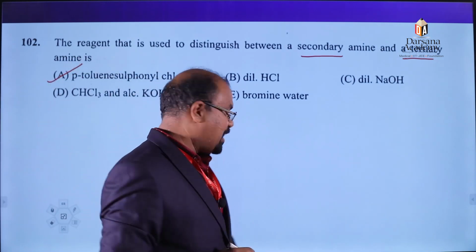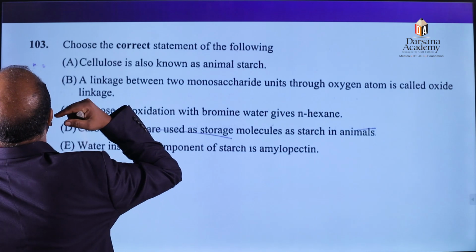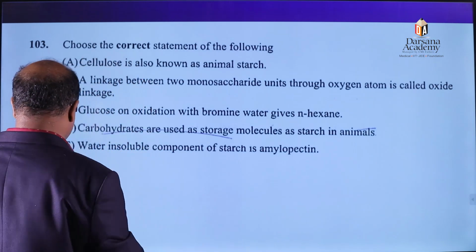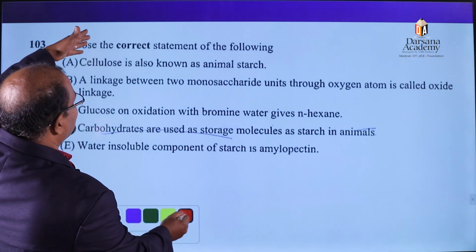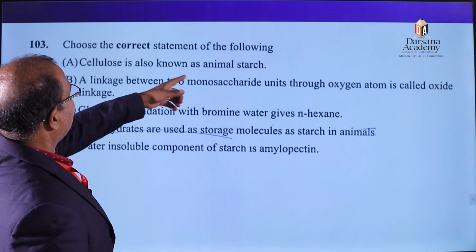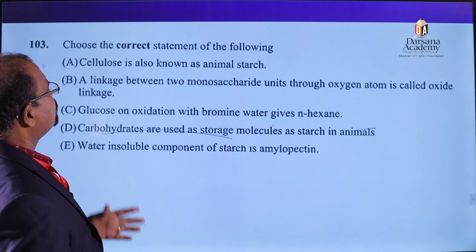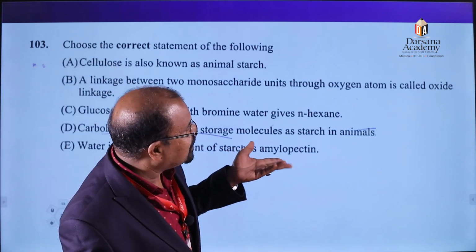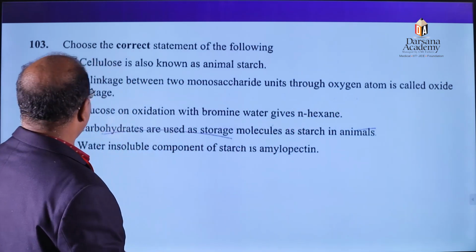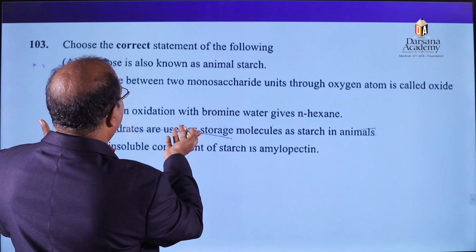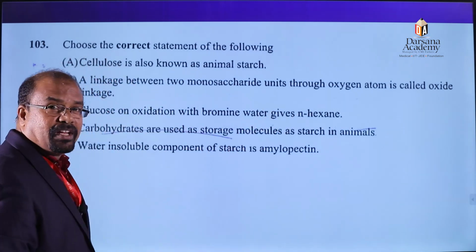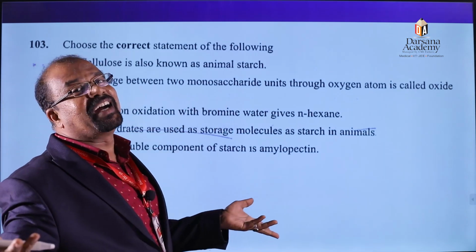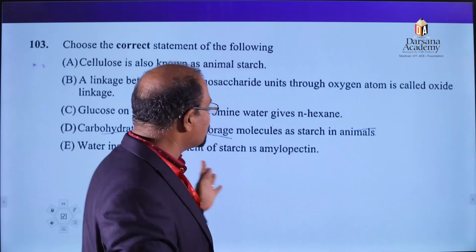Clear? The next question, that's 103. Choose the correct statement. A very, very direct question from NCERT. See, cellulose is also known as animal starch, here. That is not correct. A linkage between two monosaccharide units is through glycosidic linkage, so that is not correct either. Glucose on oxidation with bromine water, you know the product is gluconic acid. So this is also a wrong answer.